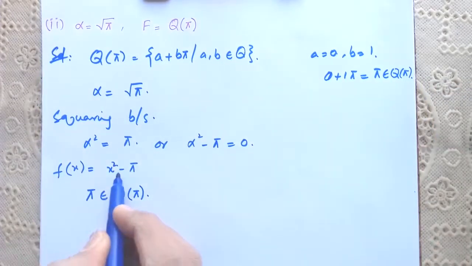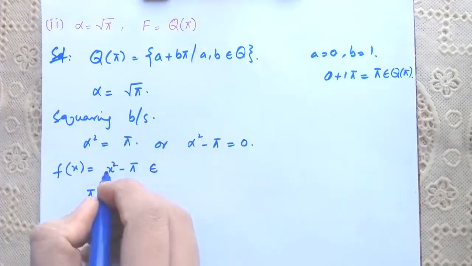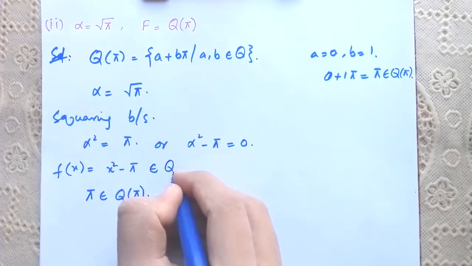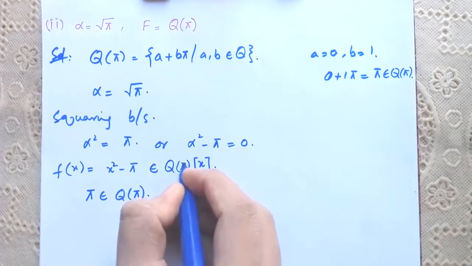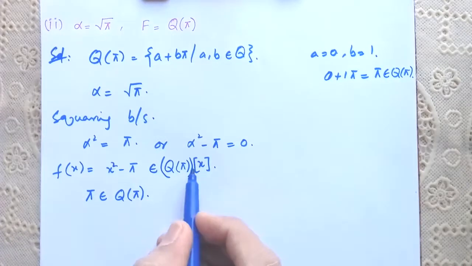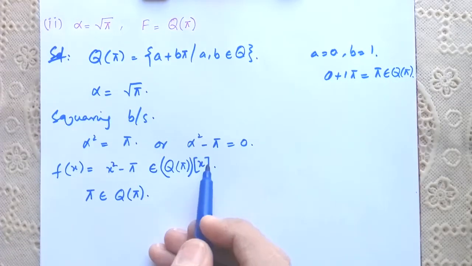So it means that this polynomial x square minus pi belongs to Q(pi)[x], means rings of polynomial Q(pi)[x], right?